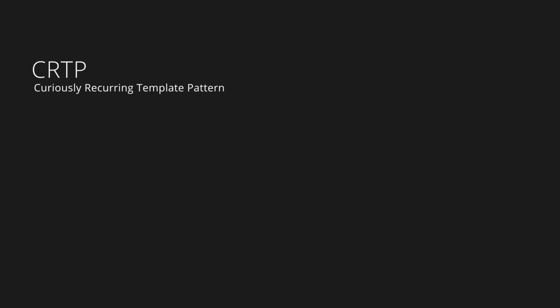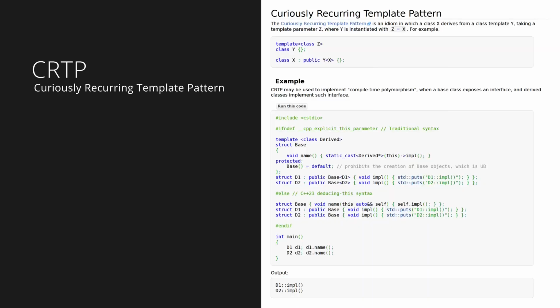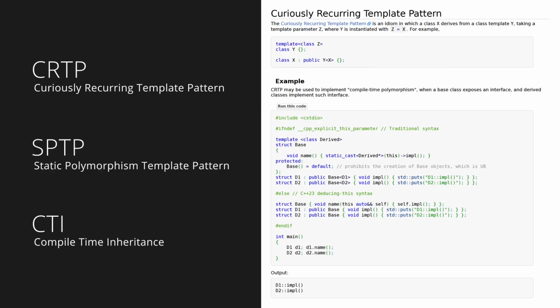It only describes his impression of the pattern, which is useless in helping people understand what the pattern is. It should have been called the Static Polymorphism Template Pattern, or Compile Time Inheritance. It would have been far more self-descriptive and helpful to beginners.